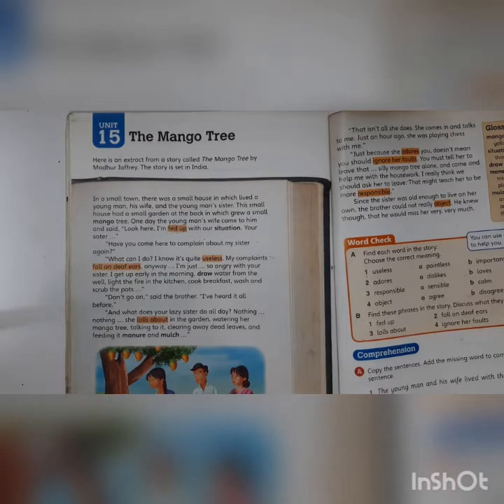Okay, children, before I begin the story, you remember the story, The Lion and the Mouse? Yes, all of us remember. How many characters were there, children, in that? 2 characters. One was a lion and one was a mouse. Okay. So, in the first half, what was the problem?